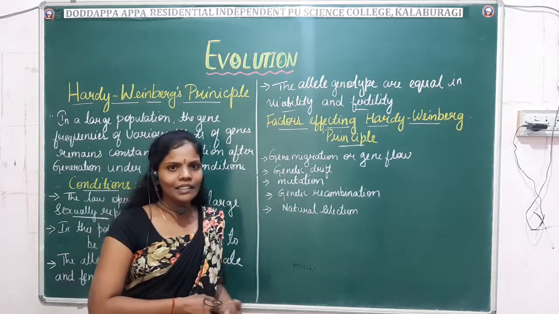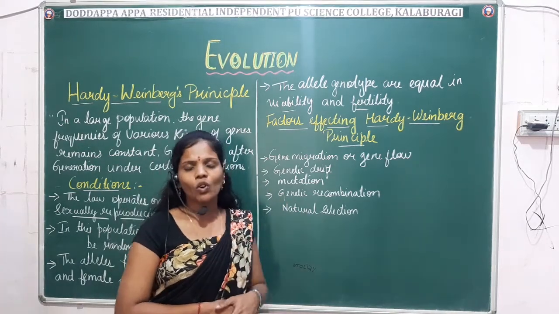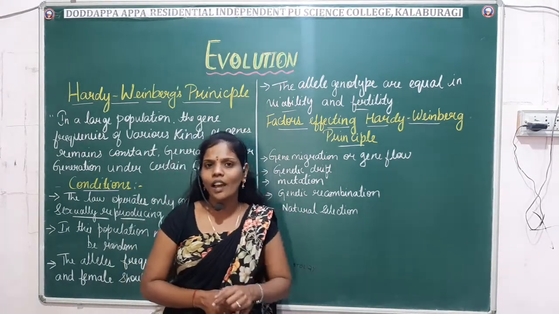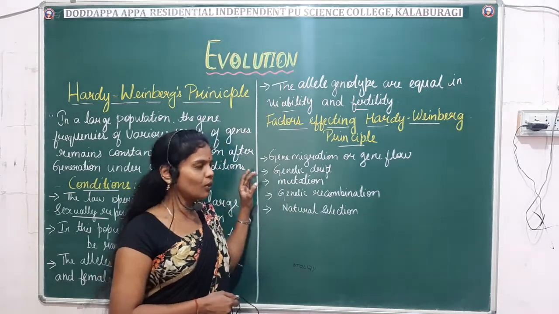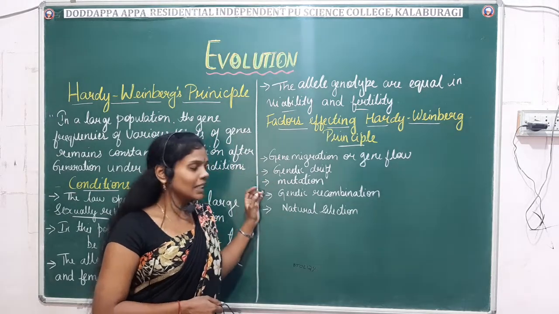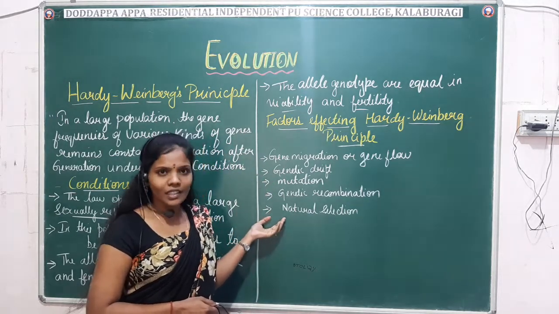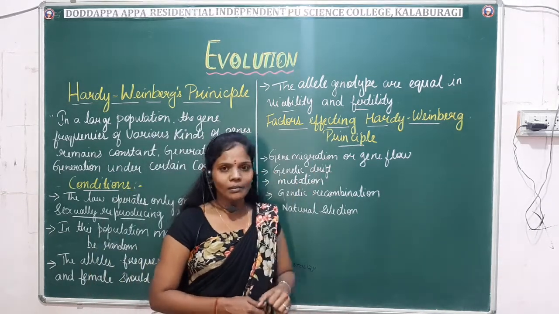In detail we have already discussed all these concepts in our previous classes. Just keep in mind what the factors affecting the Hardy-Weinberg principle are. They are gene migration or gene flow, second the genetic drift, and third the mutation, genetic recombination and natural selection. These are the factors affecting the Hardy-Weinberg principle, right?